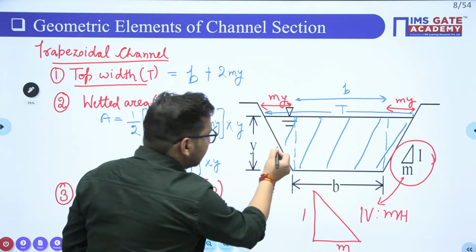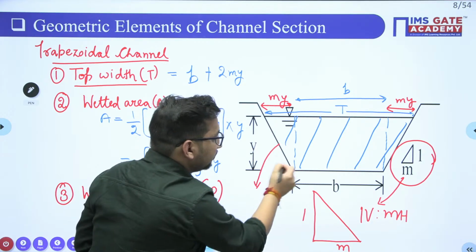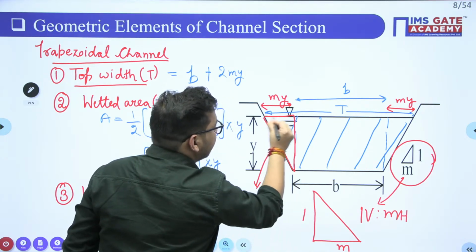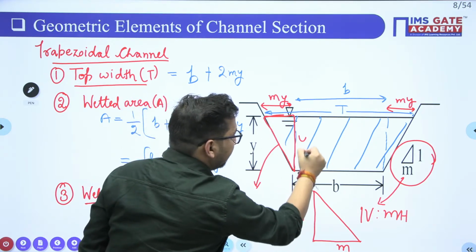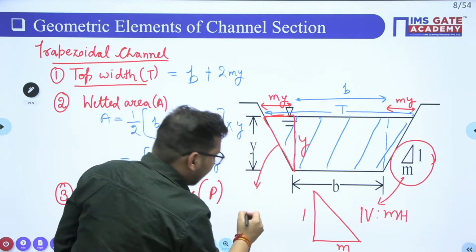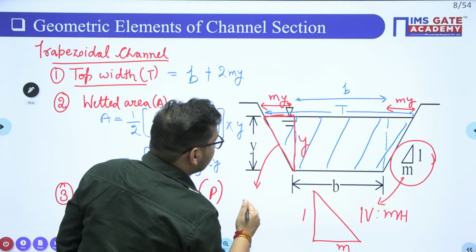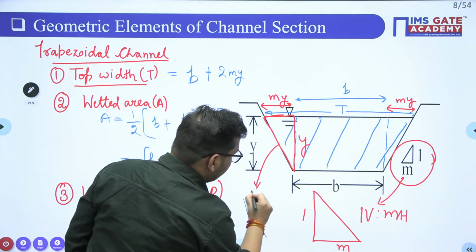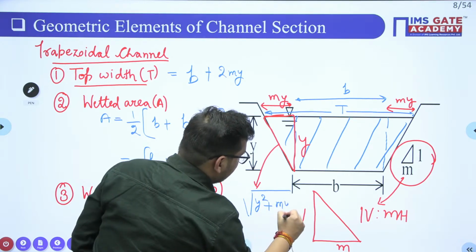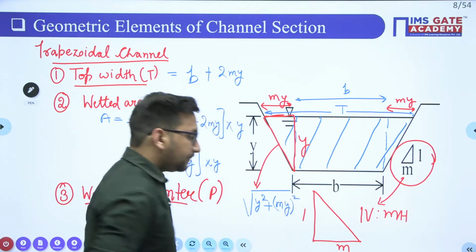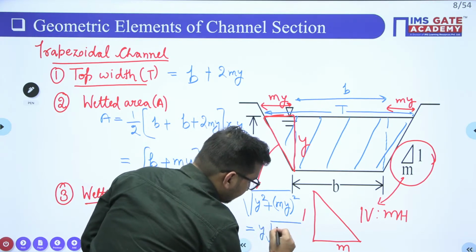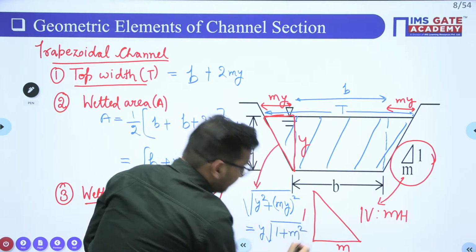What will be this particular distance? What will be this particular slope length? If I take this particular triangle, I know this distance is y and this distance is my. So by Pythagoras, can I calculate this particular distance? It is nothing but under root of y square plus m into y square, or I can say it is y under root of 1 plus m square.